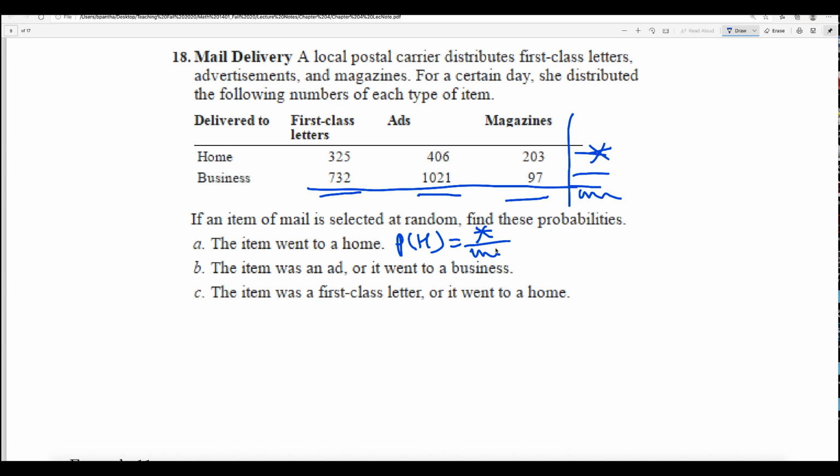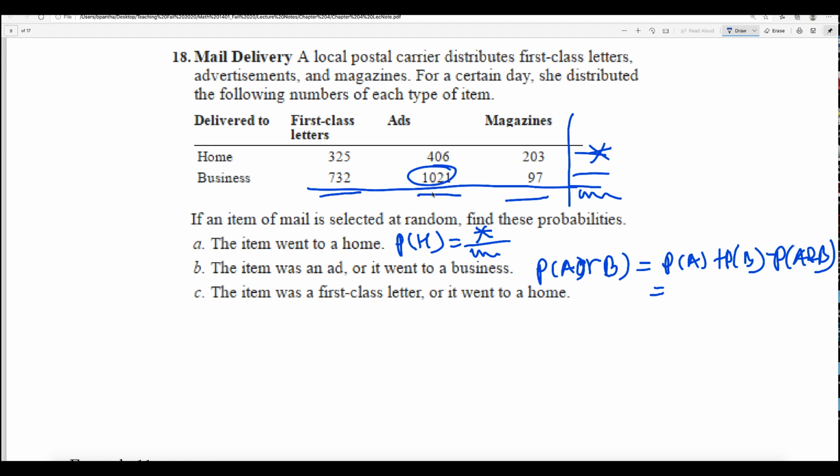Okay, part B: the item was an ad or it went to business. How do you do that? Item was an ad or went to business. Do they have something in common? Ad and went to business, that is the common one, right? So what do you do? Probability of ad plus probability of business minus probability of ad and business. That's what you do. And what is the probability of ad? It is the total ad divided by the total of the total. Okay, that's what you do.